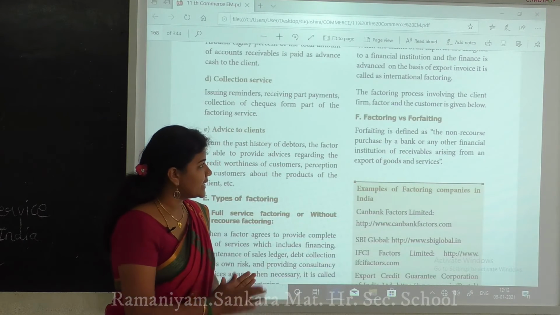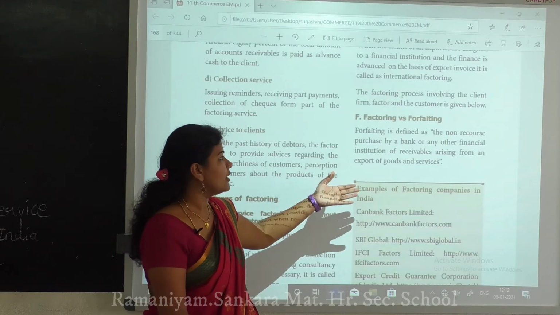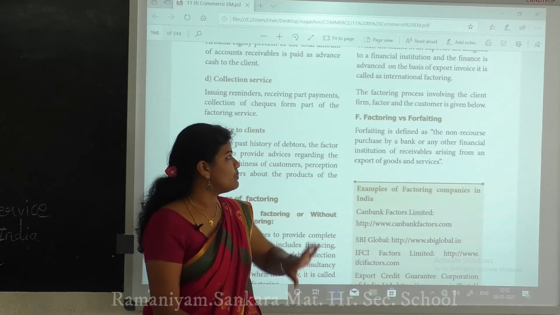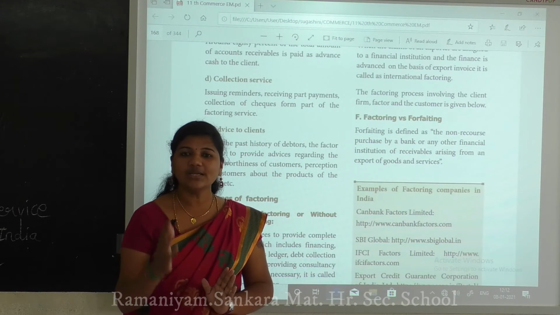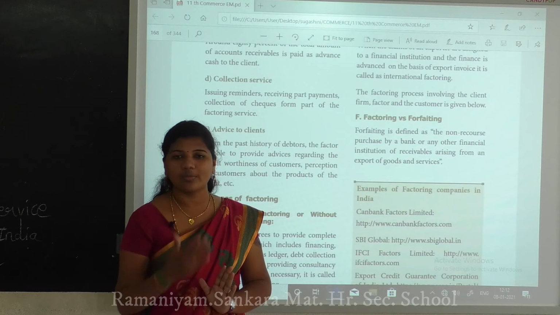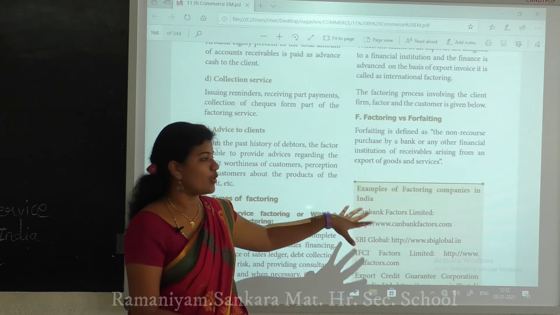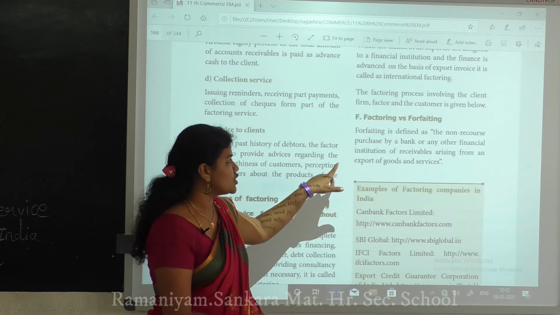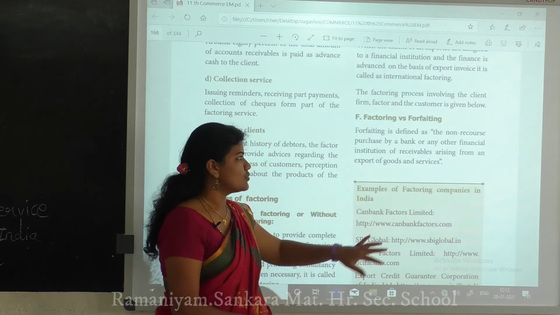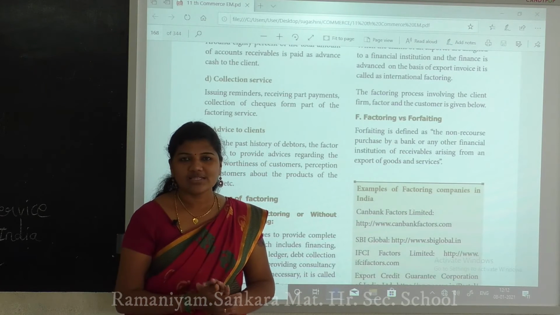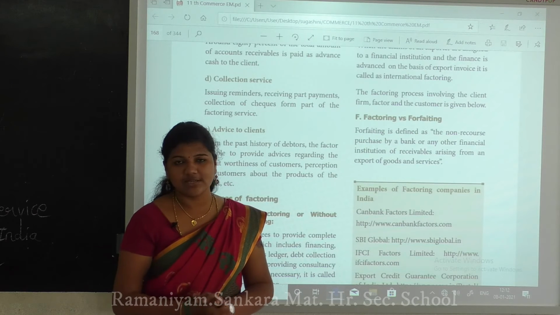Factoring is defined as non-recourse purchase by a bank. Non-recourse purchase by a bank means there is no recourse, either document-wise or client-wise. So, non-recourse purchase by a bank or any other financial institutions. Any other financial institutions means institutions other than a bank.